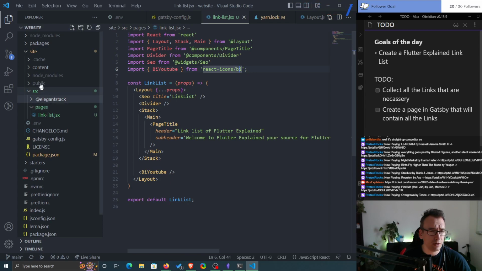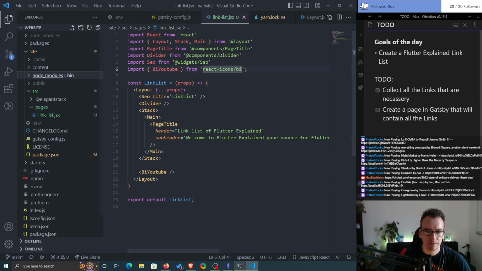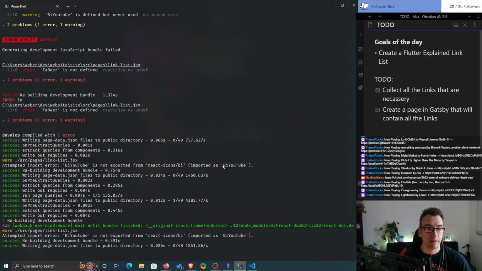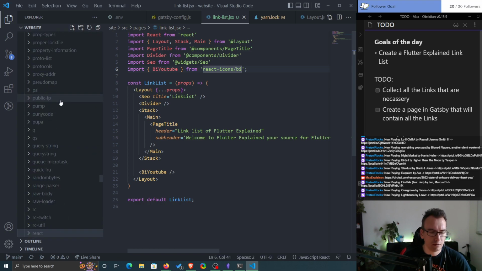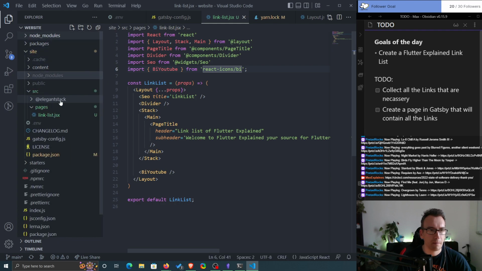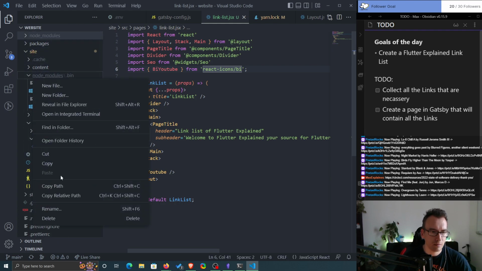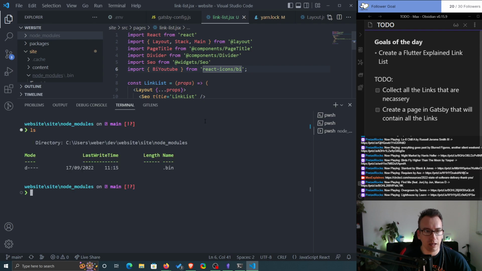So let's see if we go to node modules, not in the bin folder. Where is it actually? There's just a bin folder, but I installed it, right?